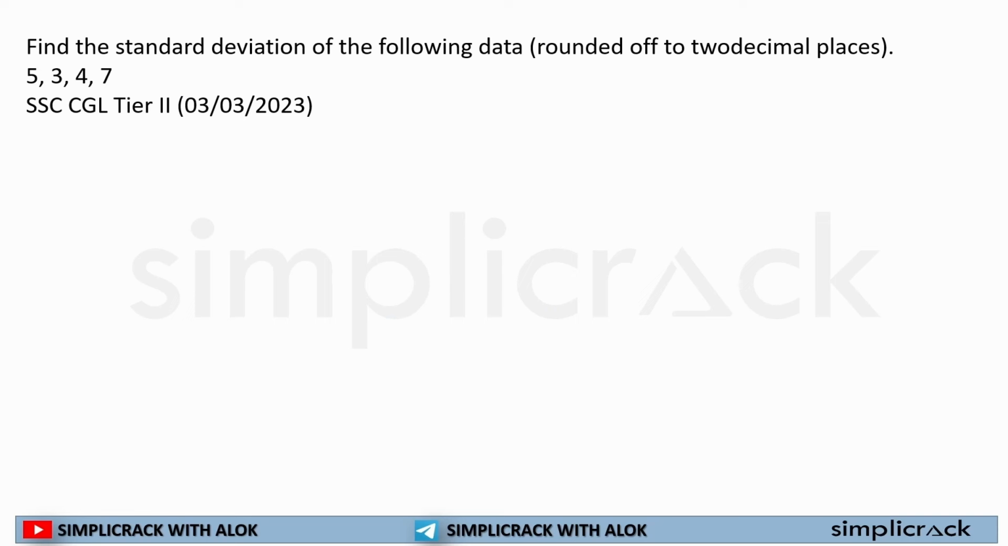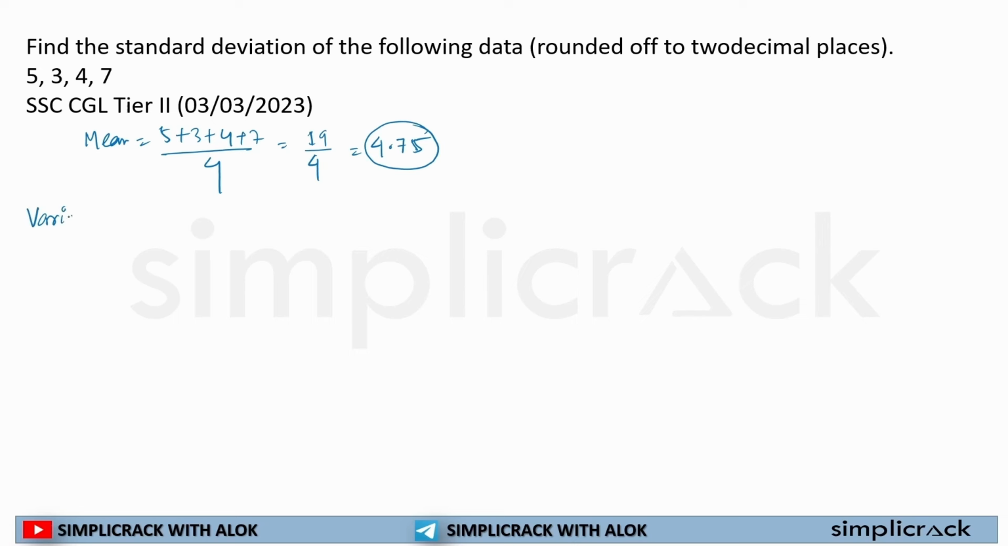Now, this given data was asked in CGL Tier 2. Here what is given? Standard deviation. So the first thing we'll do is calculate the mean. The mean of this data is 5 plus 3 plus 4 plus 7 divided by 4. 5 plus 3 is 8, 8 plus 4 is 12, 12 plus 7 is 19, divided by 4. If you calculate this, you will get 4.75. So 4.75 is the mean. Now I have to calculate the differences and then square them.